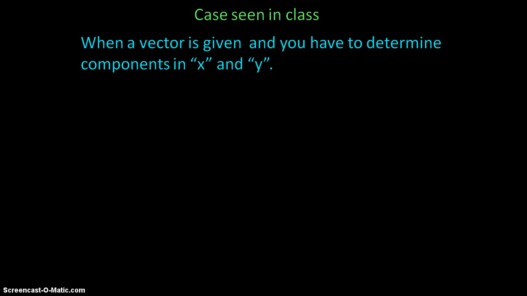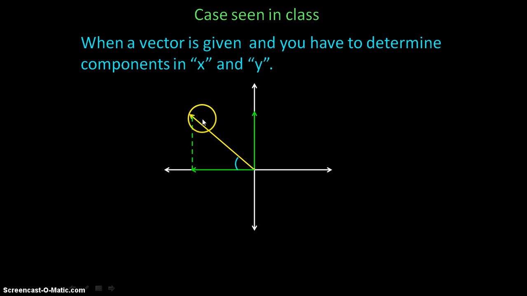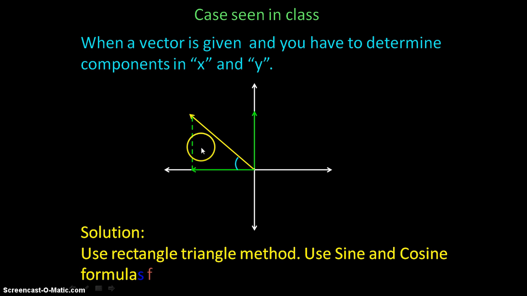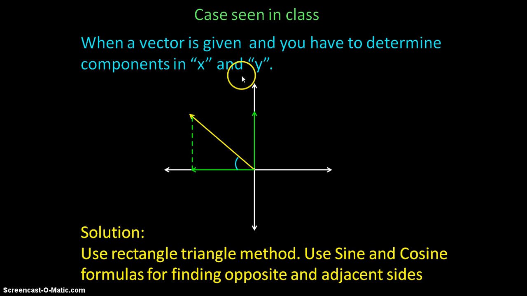Okay, this is the example we saw in class. When we have a vector and we're supposed to determine the components in x and y axis of that vector. Like this, we have the Cartesian plane, and we have in yellow the vector. And we can decompose this vector into the components in x and y. You can see the vectors in green. If we trace a parallel line to the x-axis, we can make a triangle. The angle will be here. So, in order to get the components in x and y, we have to use the rectangle triangle method.